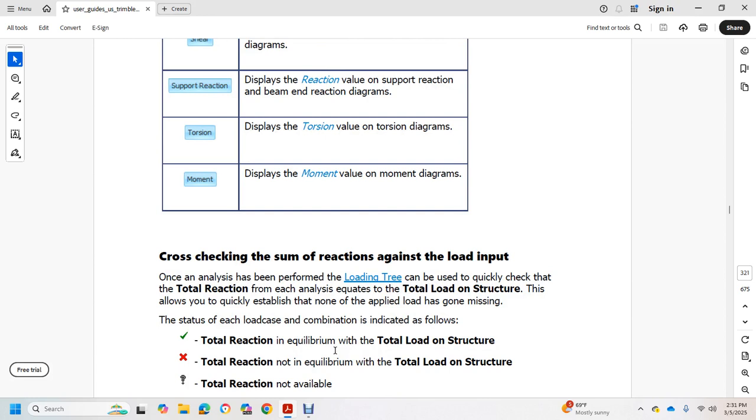This allows you to quickly assess the number of applied loads that have gone missing. To assess each load case or combination, indicate its value with a check of the total reaction against equilibrium of the total load on the structure. X if the total reaction is not equal to the total load on the structure. Question mark if the total reaction is not available.